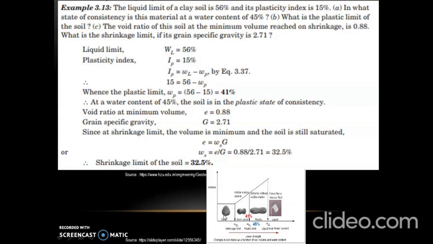That means all the voids present in the soil are filled with water. Hence we say that the soil is saturated. So we can take the value of S equal to 1 in the equation eS equal to wG. We can now find the shrinkage limit using the formula WS equal to e divided by G. e value is 0.88 and G is 2.71, with which we get shrinkage limit as 32.5%.